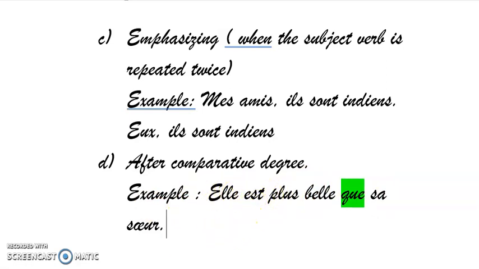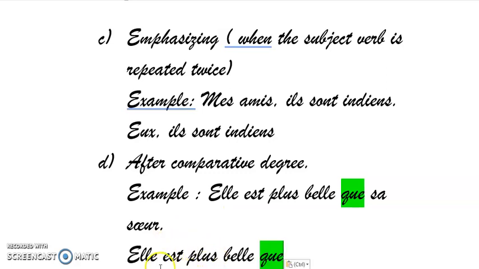Now sa sœur will be replaced with the pronoun. So we will write elle est plus belle que, and sa sœur will be replaced with elle. Since we cannot have two vowels together, we put a comma and write elle. This will be full stop.